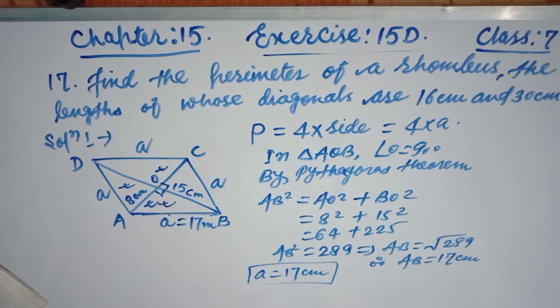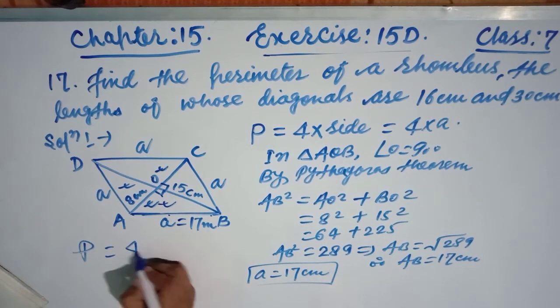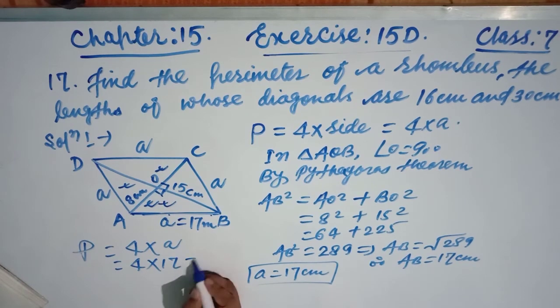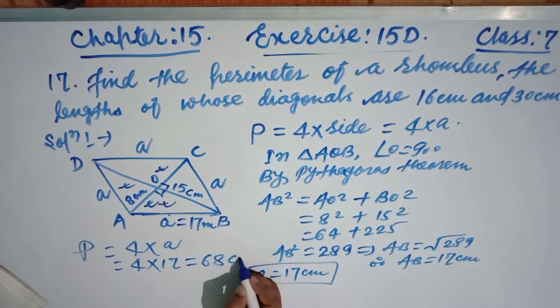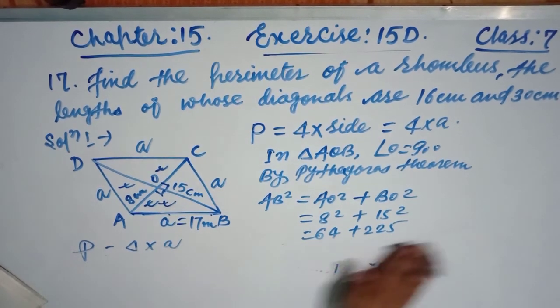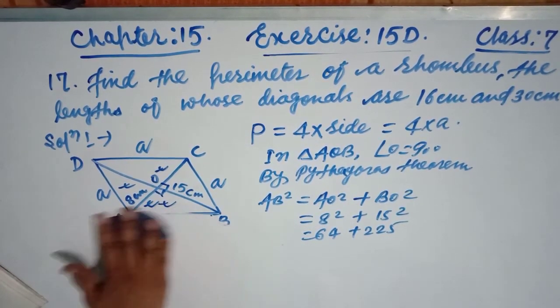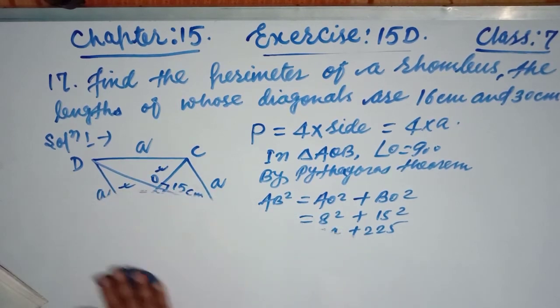Okay. Now friends, perimeter P is equal to 4 into side A. So the 4 is 4 and the side A is 17 centimeter. This is 68 centimeter. This is the answer. I hope you will understand. See the next. Now friends, the next question is not a very difficult question. You can solve this question. Okay, this is fill in the blanks.